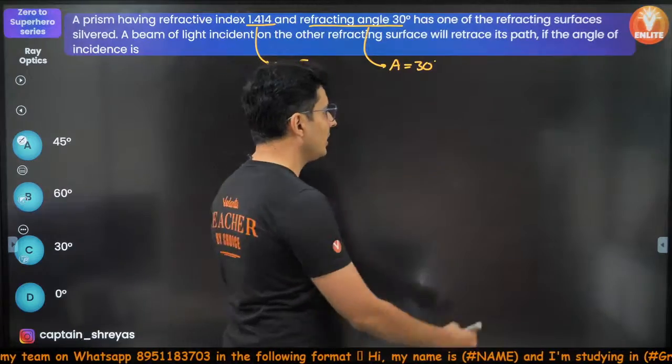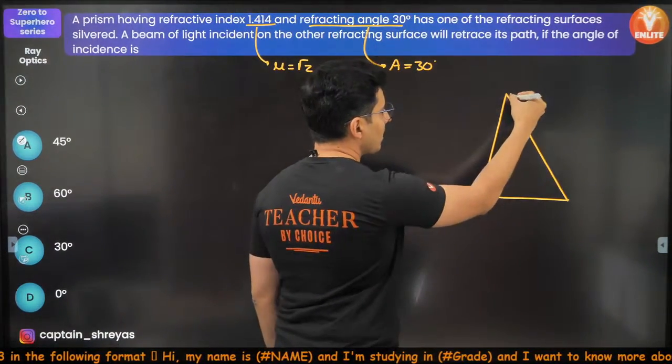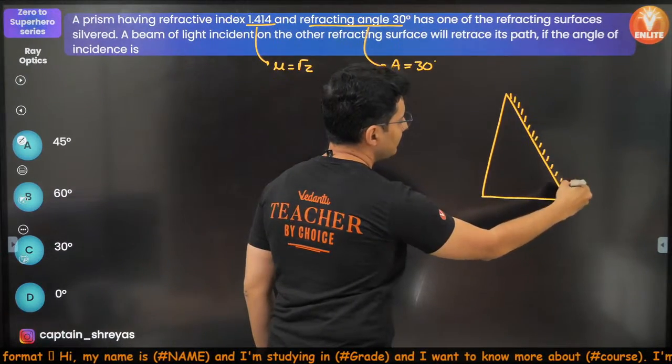Okay, let's again start with our diagram. Without diagram, things are not so clear. One of the surfaces silvered.